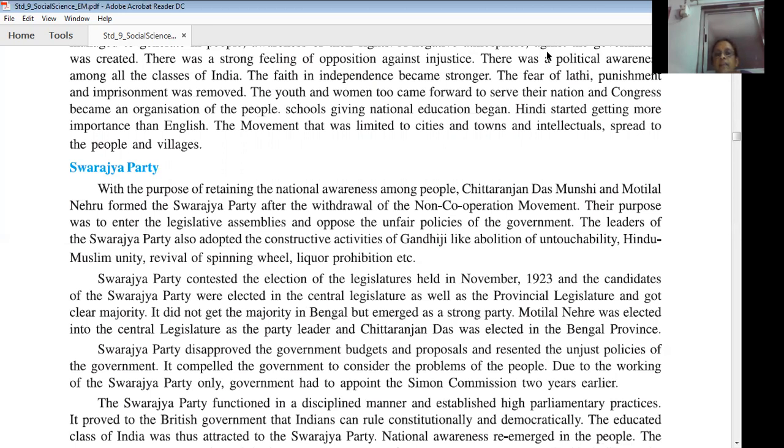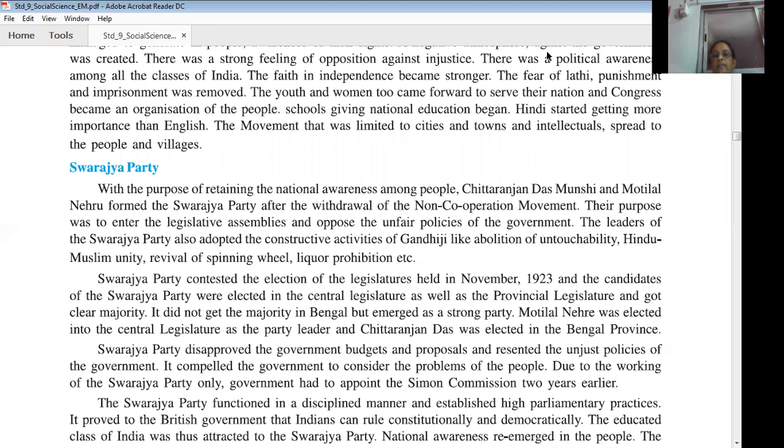The Swarajya Party contested the legislative elections held in November 1923, and its candidates were elected in the central legislature as well as the provincial legislatures and got a clear majority.